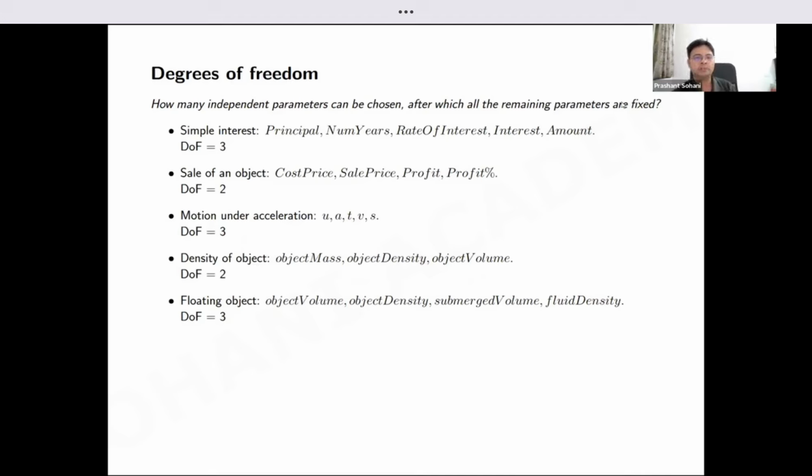Degree of freedom is a term used when you have multiple variables or multiple parameters in your system. The question is: out of those parameters, how many parameters can you choose so that after that all the other parameters don't change?